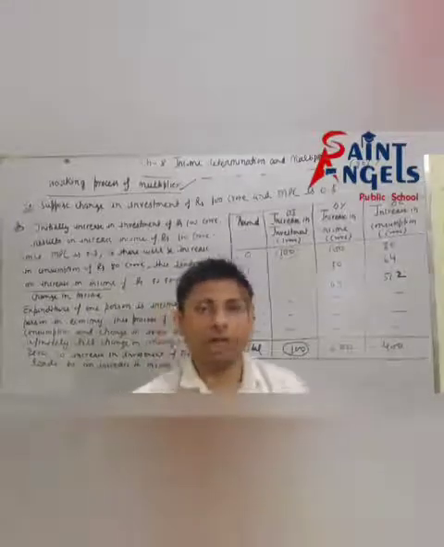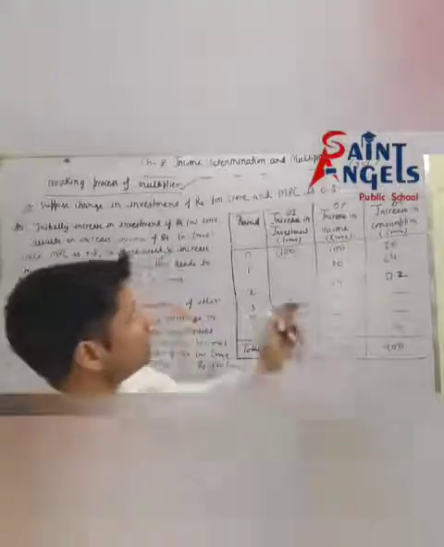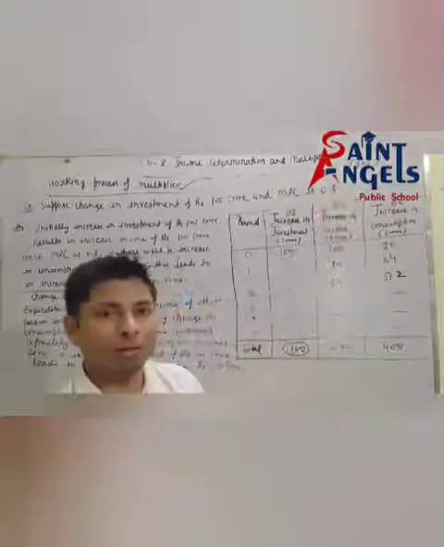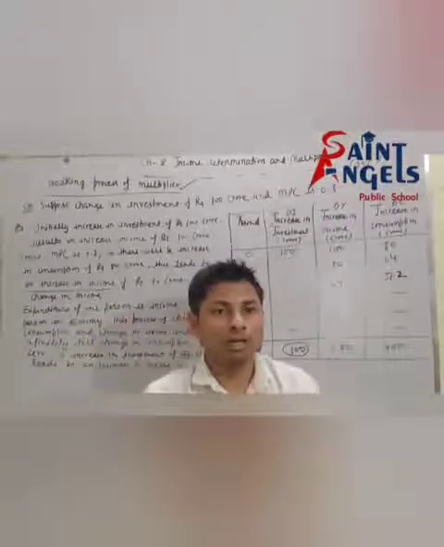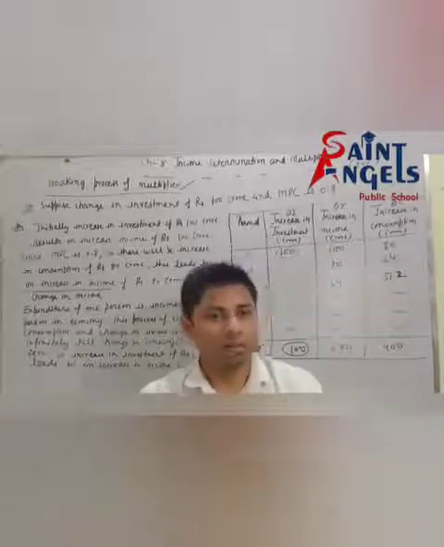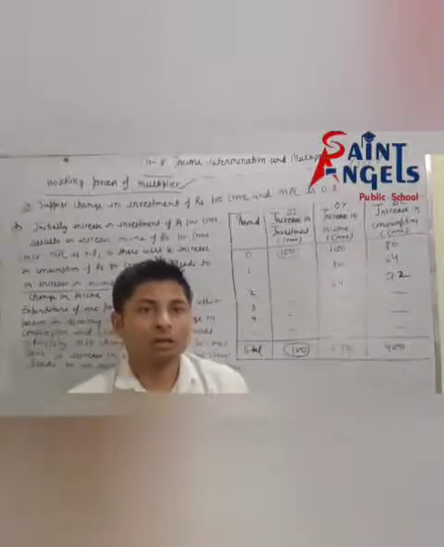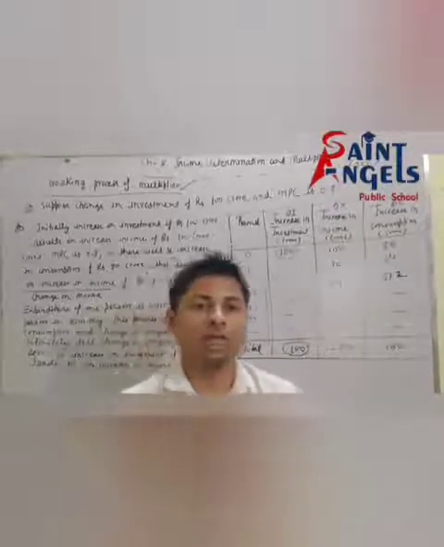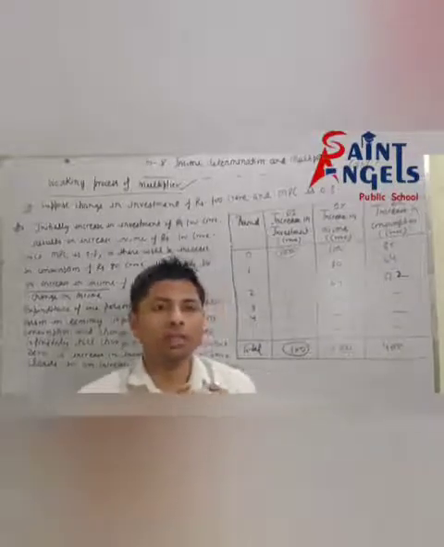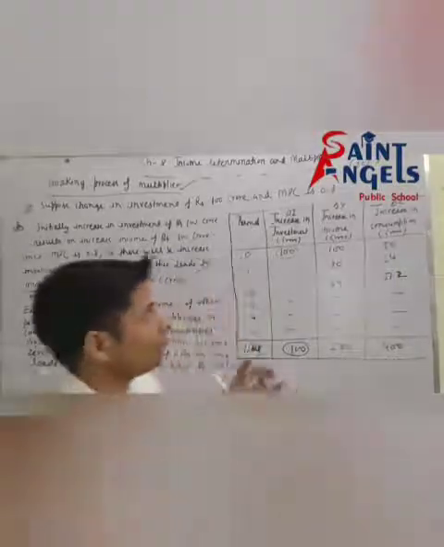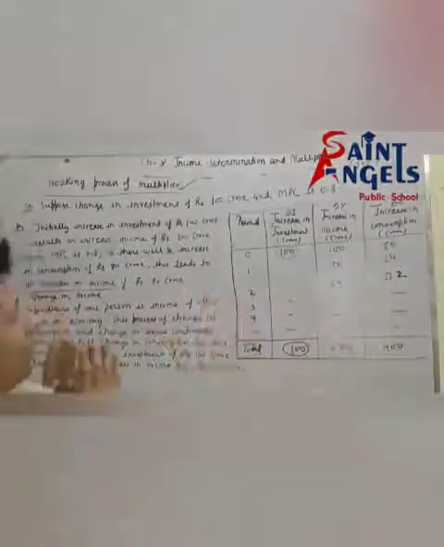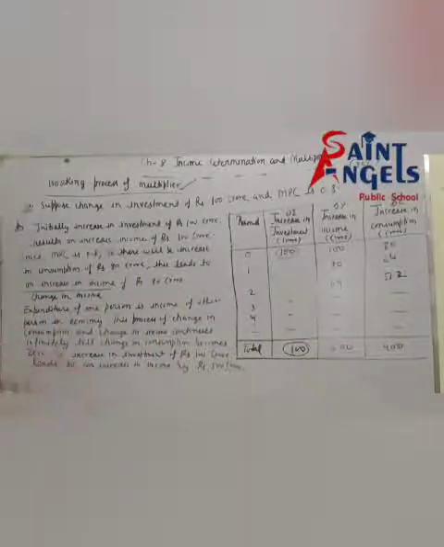After this we have discussed what we mean by multiplier. Multiplier shows the relation between increase in income and increase in investment, or you can say multiplier shows how many times the income increases due to an increase in investment. So this chapter is completed. I hope all of you have understood.